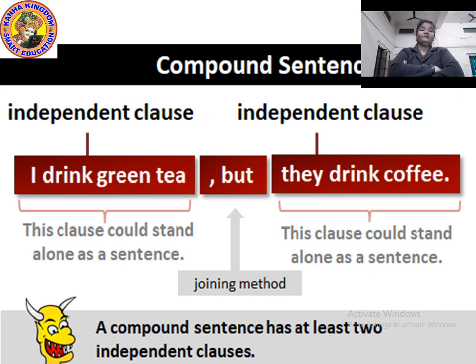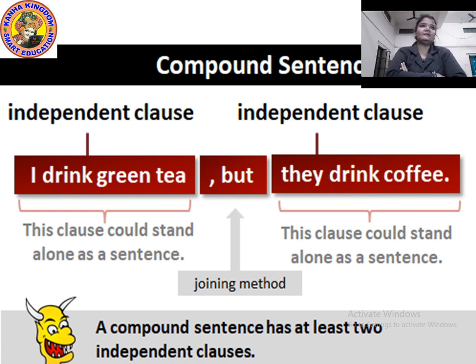So if such conjunctions are known to you, immediately remove that conjunction from the sentence and read both of the sentences. If both of the sentences are complete and make sense, yes, it is a compound sentence. In a compound sentence, there can be two independent clauses. I repeat again, both of the clauses should stand alone without a conjunction. Both sentences, both clauses should stand alone.